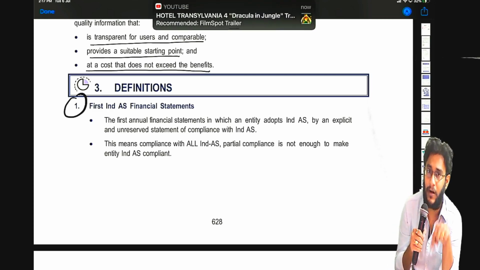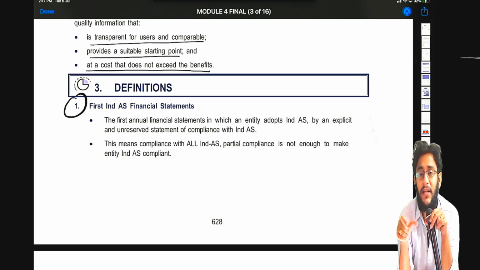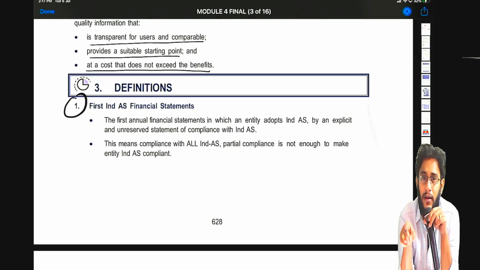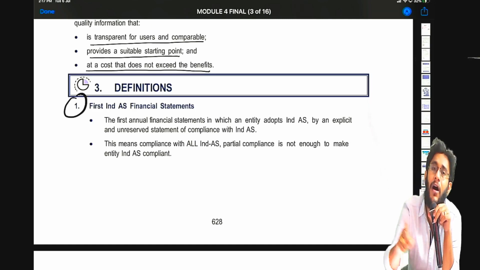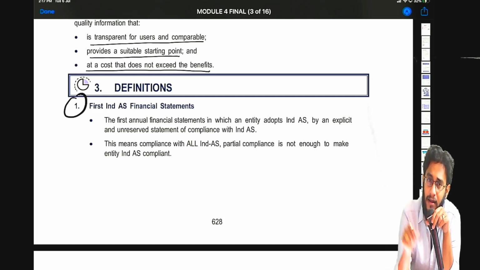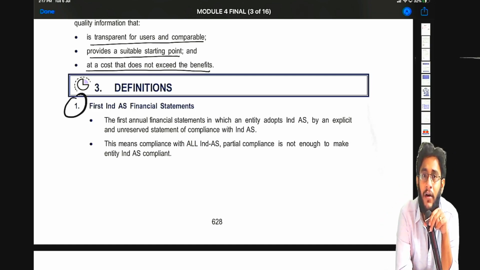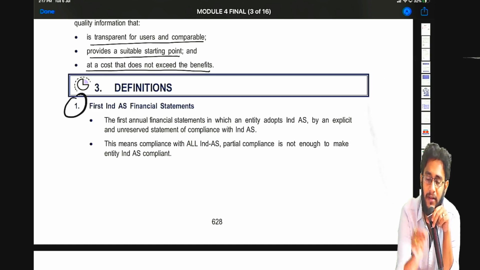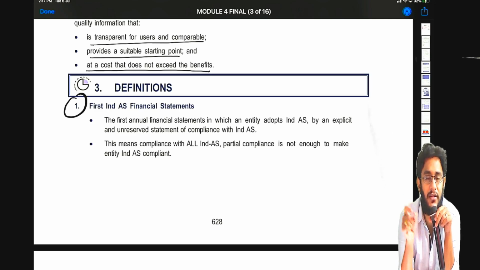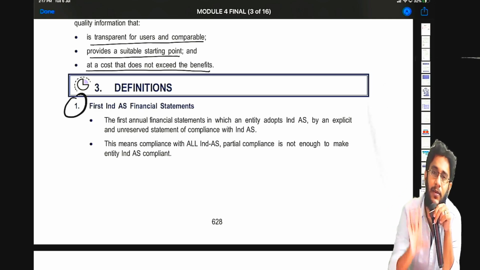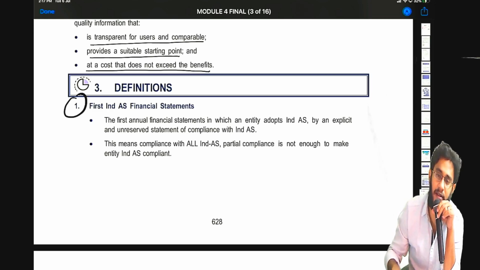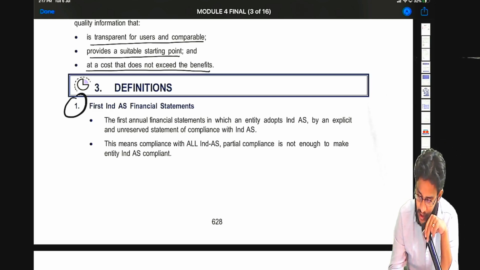So as per Ind AS 101, first Ind AS financial statements are those financial statements where the entity prepared financials as per Ind AS by complying with all the Ind AS, and they have given the statement of compliance there. That explicit and unreserved statement of compliance should be there. In which financial statements such a statement is there for the first time, that financial statements only is treated as first Ind AS financial statements.